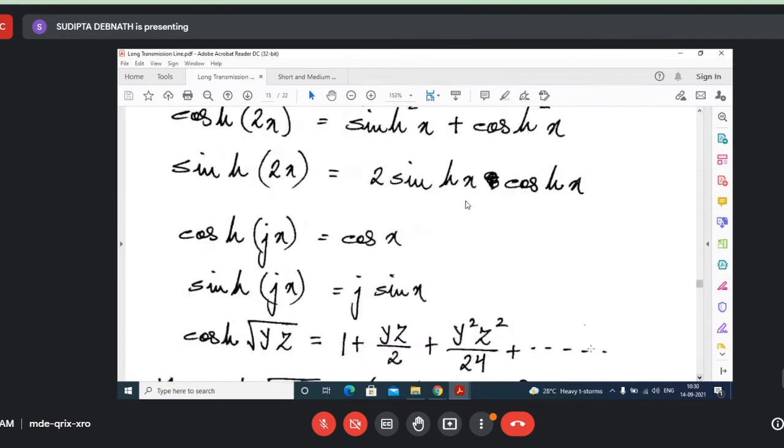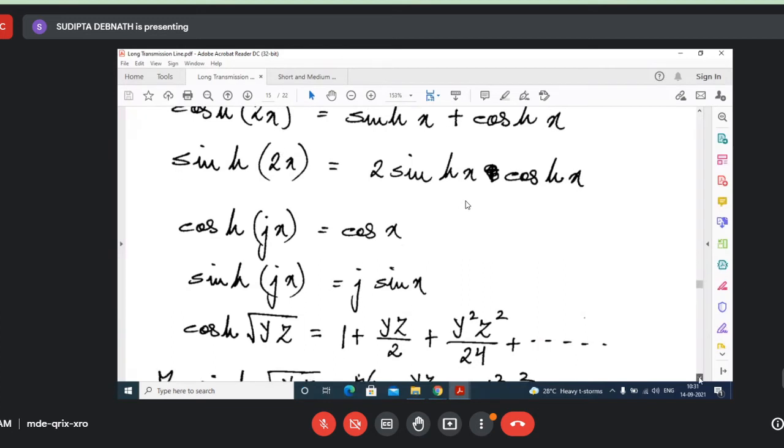Now these also you need to know: cosh jx will be simply cos x, sinh jx will be simply j sin x. Why this is happening is not something I should discuss here. You go through your maths book, but you need to apply these forms.